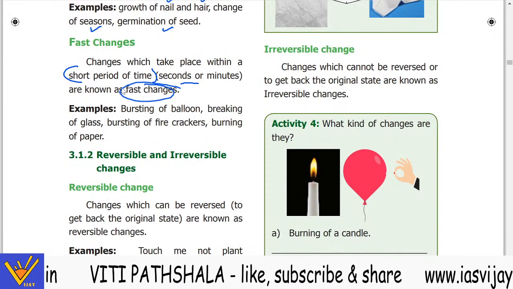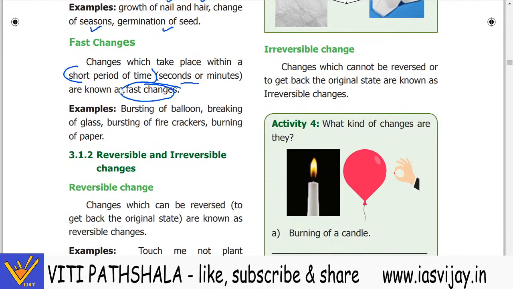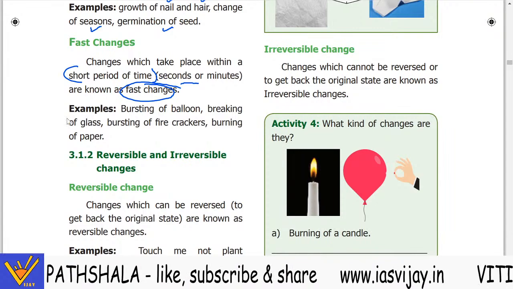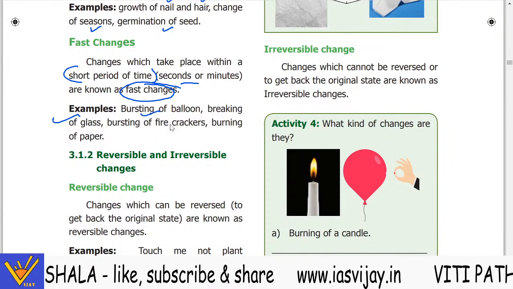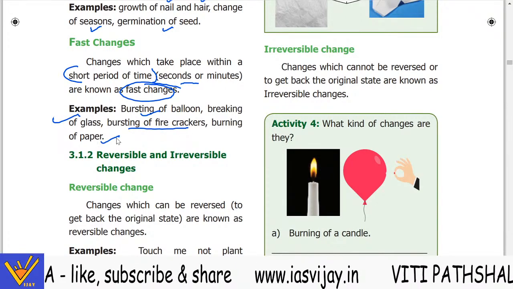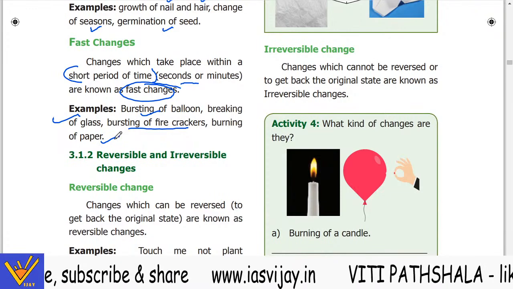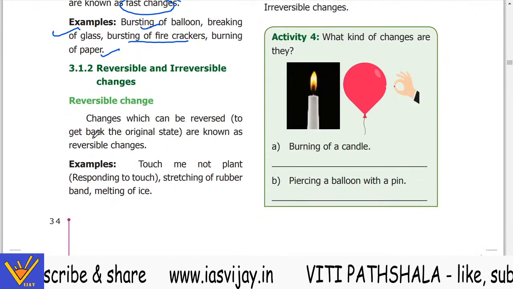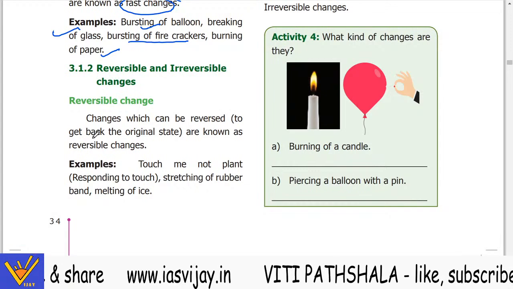They are known as the fast changes, like the bursting of the balloon, breaking of the glass, bursting of the firecrackers, burning of the paper. So these are the fast changes. The next comes the reversible and irreversible changes.